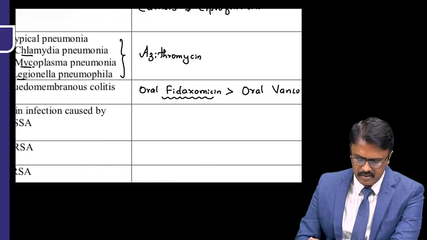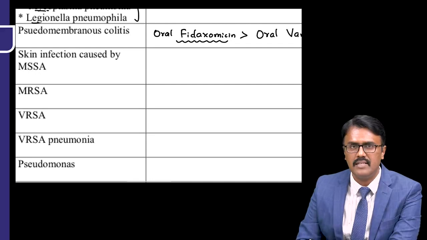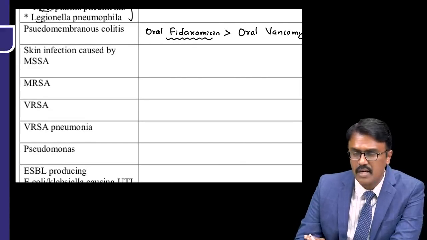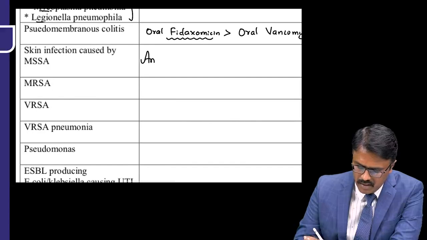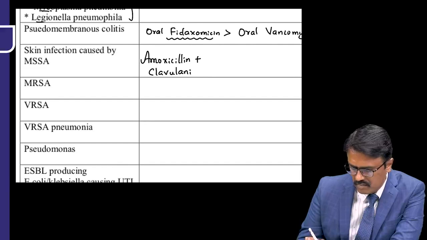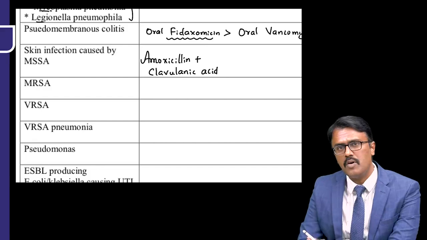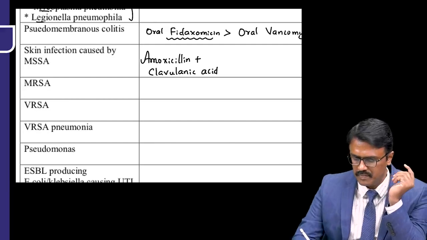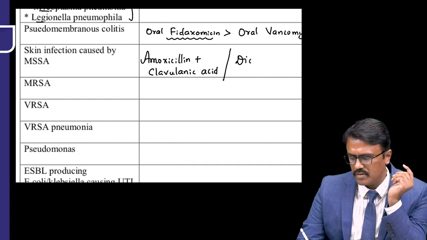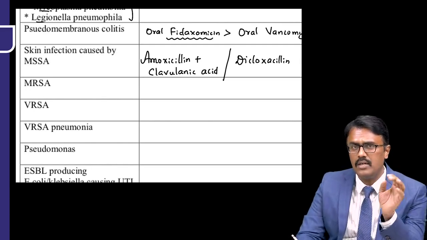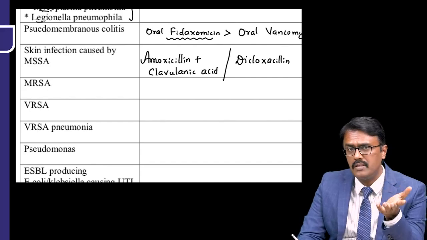Let me move back. Now, skin infection caused by methicillin sensitive staph aureus, MSSA. For this, what we use is a combination of amoxicillin plus clavulanic acid. Now, why we cannot give amoxicillin alone? Because amoxicillin can be cut by the penicillinase produced by staph aureus. Otherwise, you can use dicloxacillin. Dicloxacillin is called anti-staphylococcal penicillin, or penicillinase resistant penicillin, that can be used.